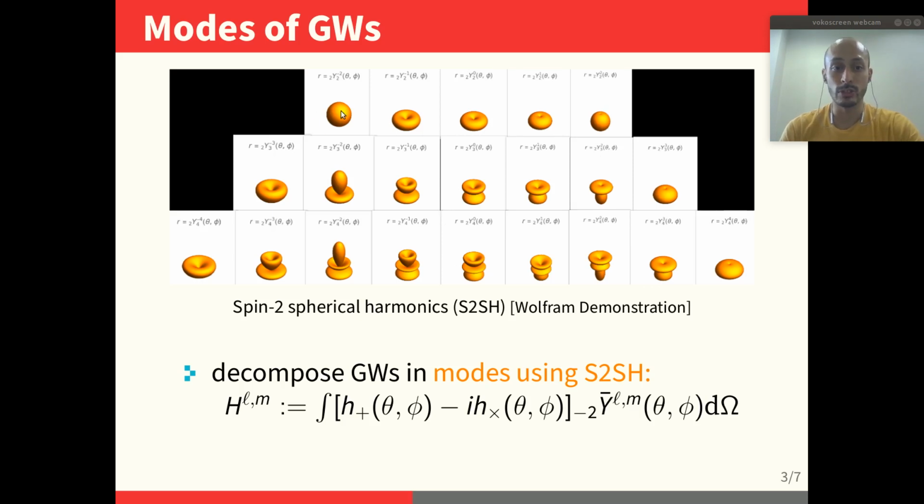For example, when the source is very regular, which is very isotropic and described by almost a sphere, only the two modes are quite good to describe the emission of the source. However, when the source becomes distorted, you need some other spherical harmonics, some other of these shapes, to describe the radiation pattern. So when the radiation pattern changes, this means you have indeed different modes in your gravitational waves.